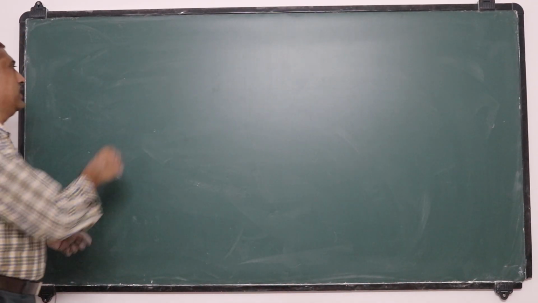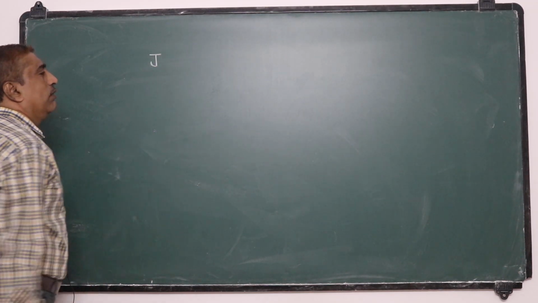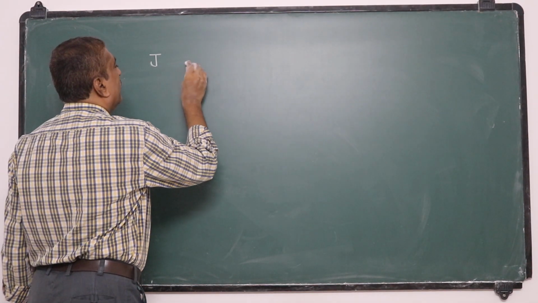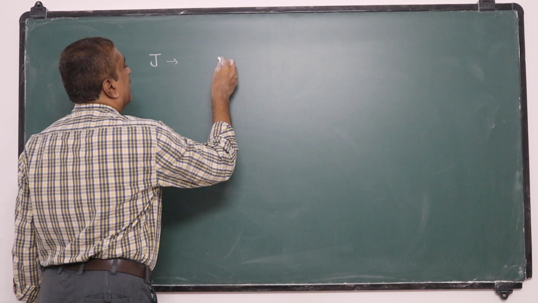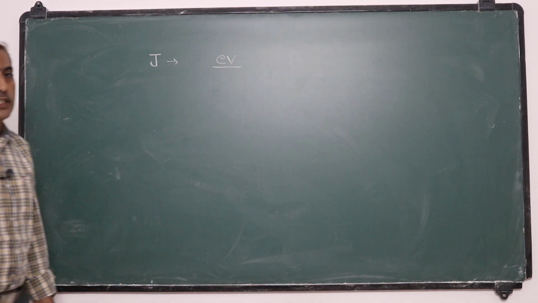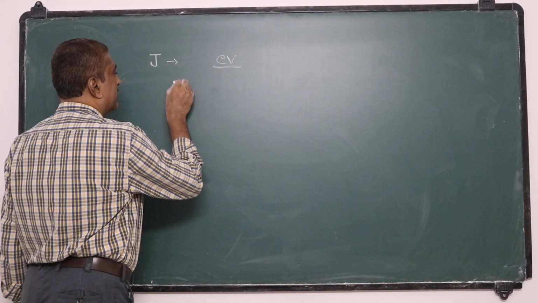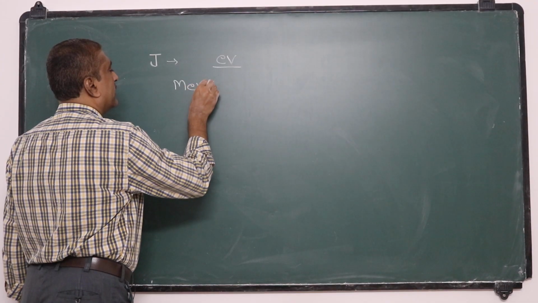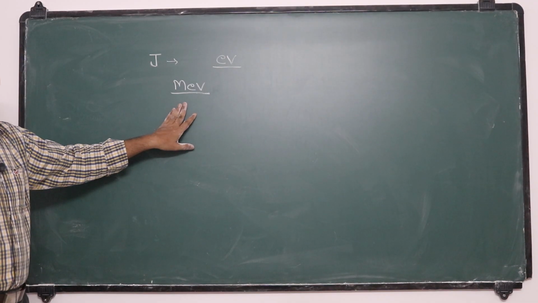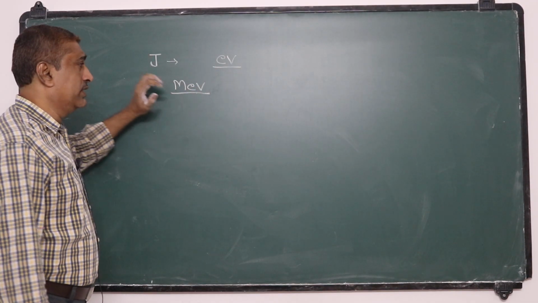Now energy unit, in actual the unit of energy is joule, but in atomic physics and nuclear physics we always use electron volt, eV, and in nuclear physics usually we express in MeV, million electron volt or mega electron volt. Already we have defined this electron volt in the previous chapter.